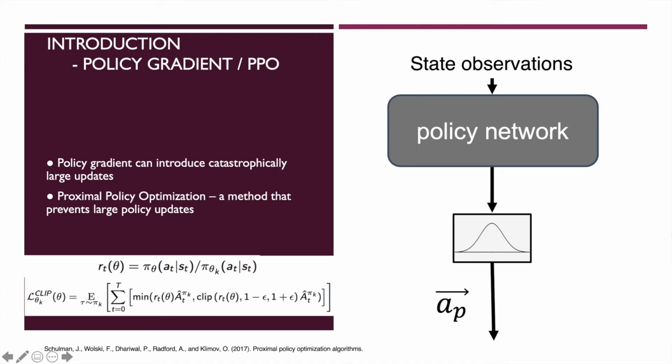Vanilla policy gradient methods can introduce catastrophically large updates to the policy, which can cause the network to deteriorate in its performance. To address this problem, the method called proximal policy optimization was introduced by Schulman et al., and it is one of the most commonly used policy gradient methods out there. This method limits the parameter updates to a trust region within the parameter space, where there is a small chance of performance deterioration. For that reason, we use proximal policy optimization in this paper.